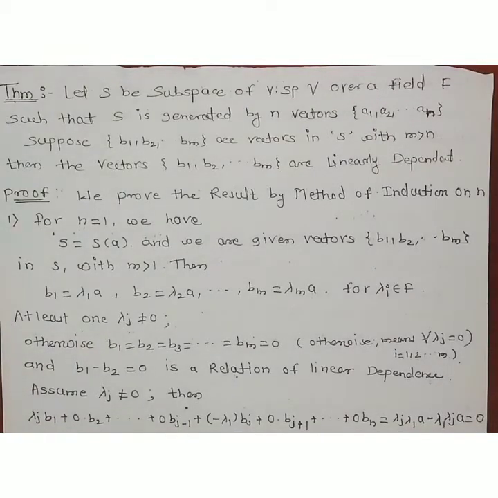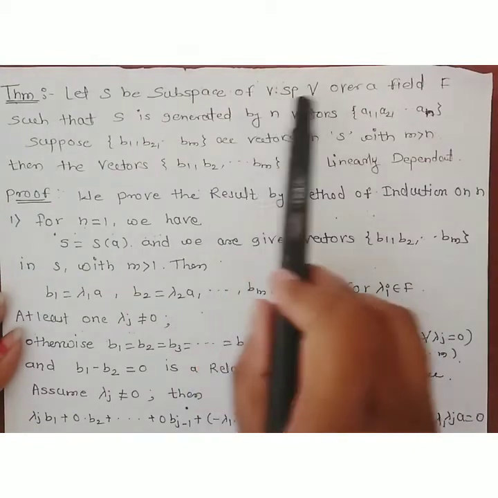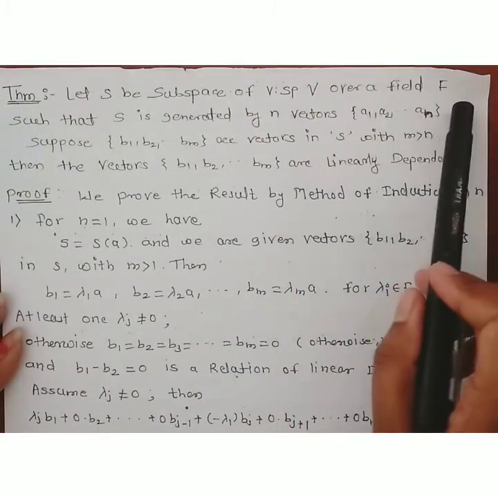Hello students, in today's lecture we discuss the theorem about linear dependence. Okay, so the theorem statement is: let S be a subspace of the vector space V over the field F